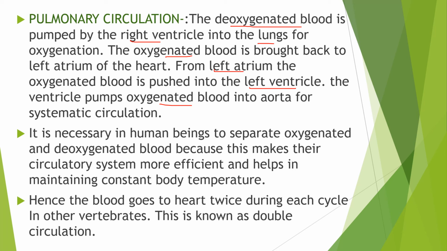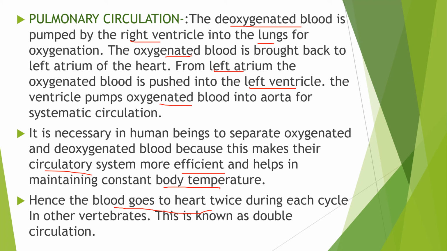Okay, the separation of oxygenated and deoxygenated blood in human beings is very important. Why? Because it makes the circulatory system more efficient. Also, it helps in maintaining constant body temperature. Now here, as we have seen pulmonary circulation and systemic circulation, the blood goes to the heart twice during each cycle.